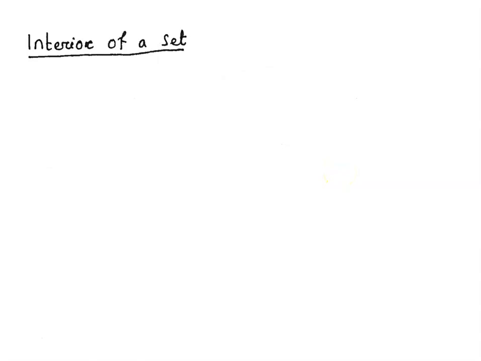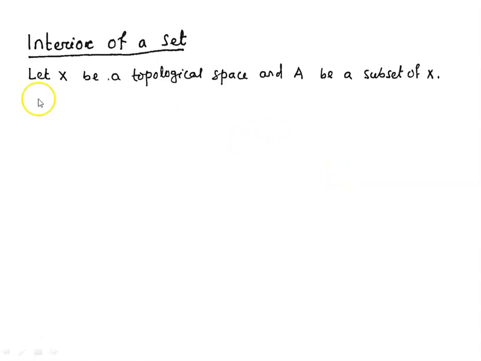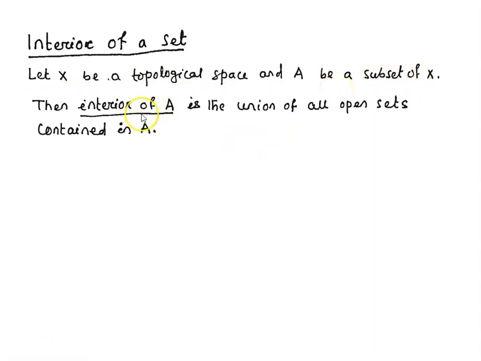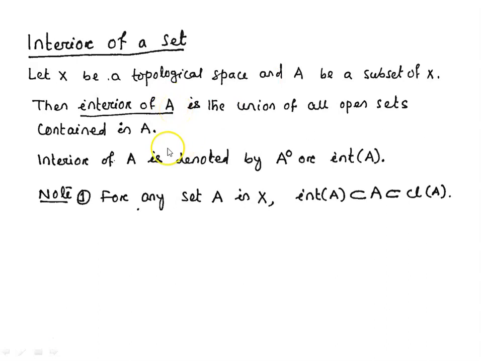What is the interior of a set? Let X be a topological space and A be a subset of X. Then the interior of A is the union of all open sets contained in A. That means take all open sets inside A. The union of all those open sets which are contained in A is the interior of A. The interior of A is denoted by A naught, or int A.